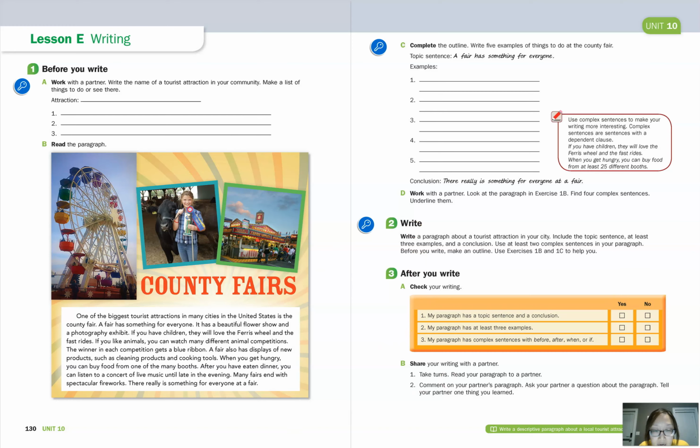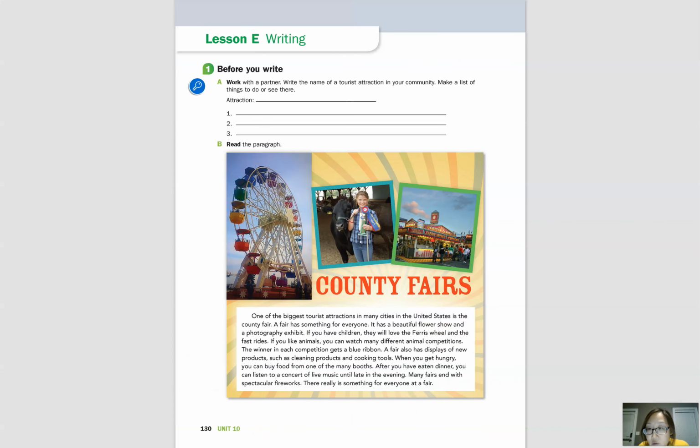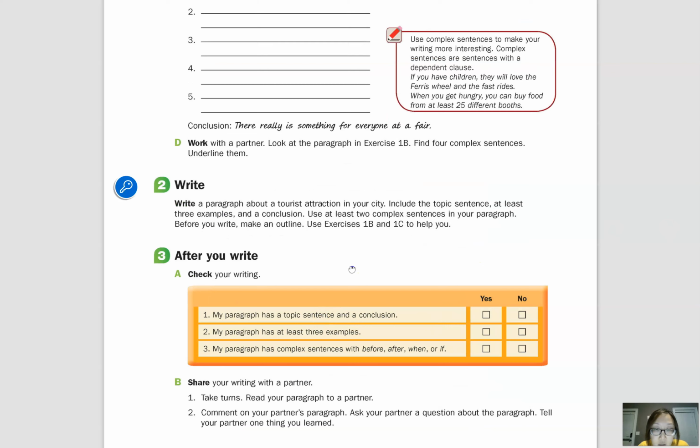So as you write, make sure you include the topic sentence, at least 3 examples, and a conclusion. Use at least 2 complex sentences in your paragraph, like we talked about here. Okay? And if it helps you, then make an outline before you write. And after you write, you can check your writing to make sure you included these things. Okay, so anyway, this is just for your own practice.